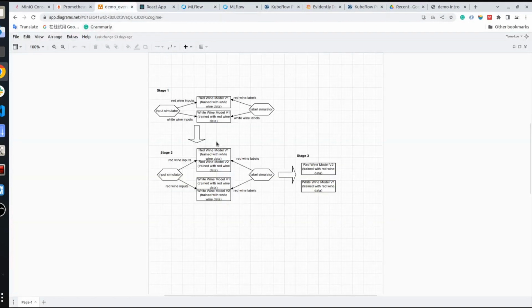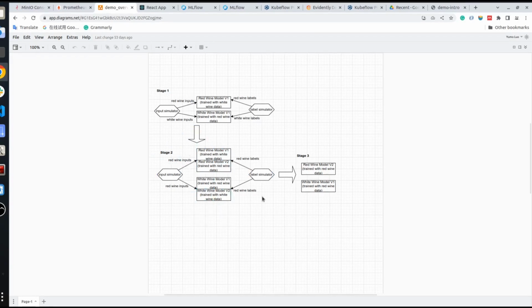So if we go back to this figure that describes the demo progress, at this moment we are in stage 2 where we have 2 models for red wine prediction and 2 models for white wine prediction.